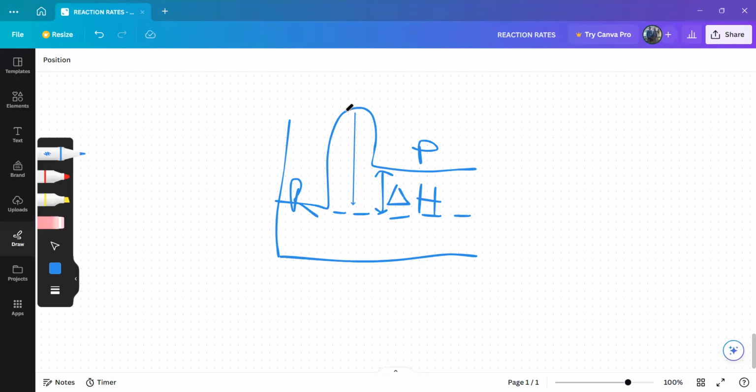So what happens if I add a catalyst? When I'm adding a catalyst, my graph will go like this. The graph goes like this because when we add the catalyst, it lowers the activation energy. The initial activation energy is high, but when I add a catalyst it decreases. So when I'm adding a catalyst, it lowers the activation energy.